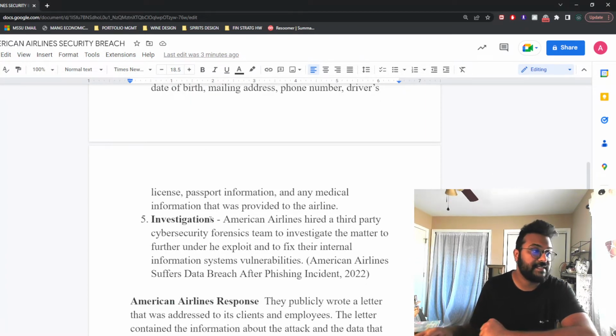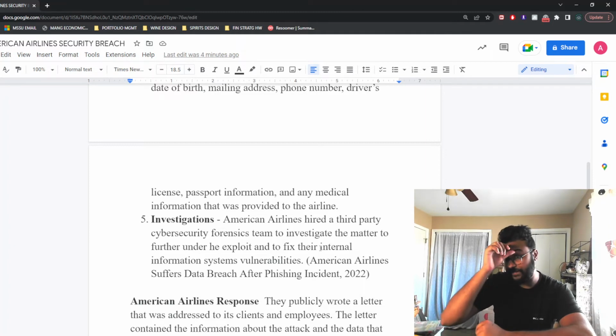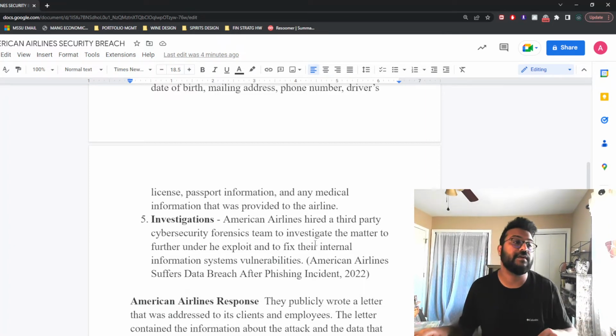Now let's talk about the investigation. So American Airlines hired a third party company, which is a cybersecurity forensics team, to investigate the matter and look into the exploits. And of course, when they found these exploits, they wanted to fix the problem. So they went ahead and started looking at how to fix these internal information systems vulnerabilities so that they wouldn't have such problems going forward.